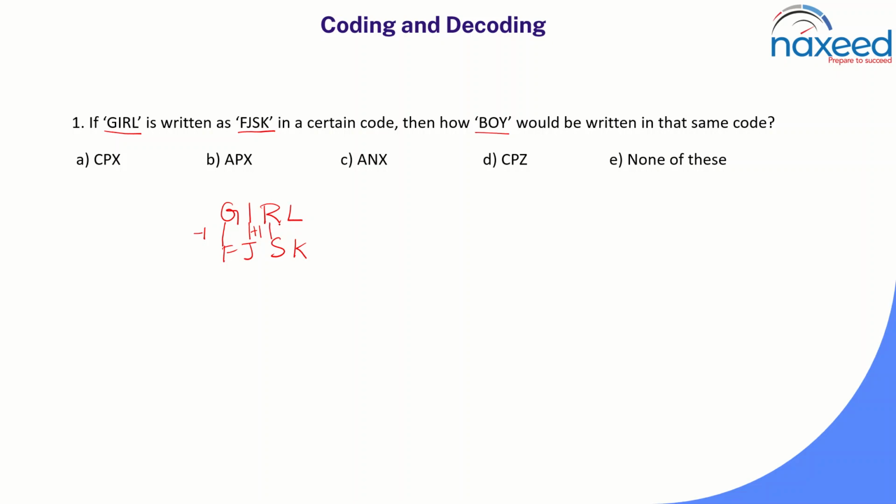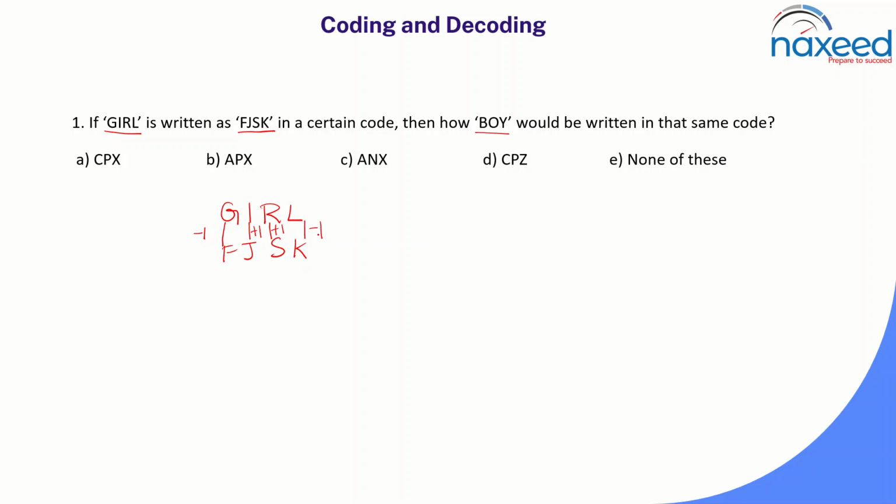For R, the next letter is S, so they are considering the same. And for L, they are taking K as the coded letter, which means they are taking the previous letter. Now the pattern is clear here.